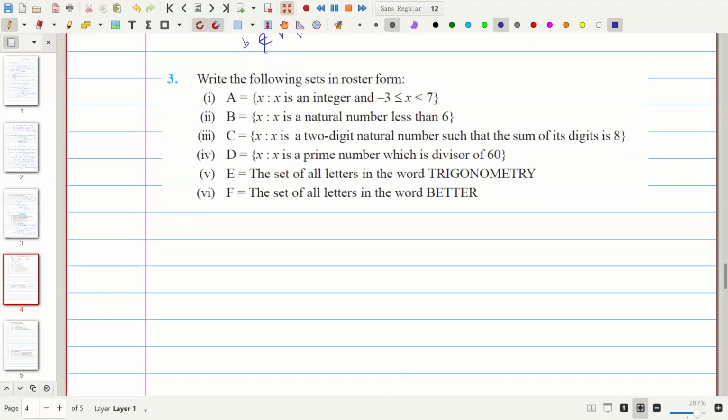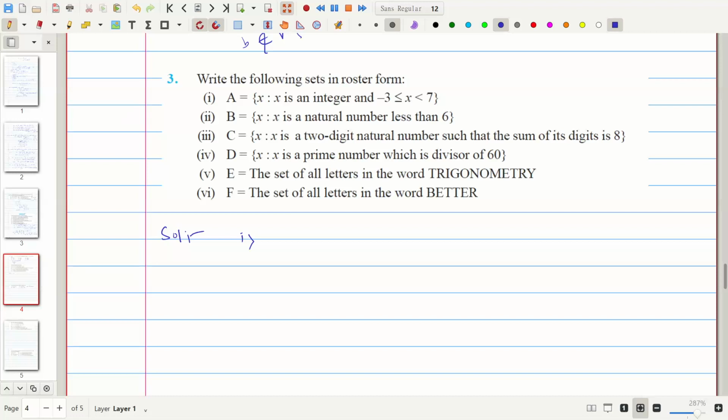Next we solve the third exercise. We need to express these sets in roster form.